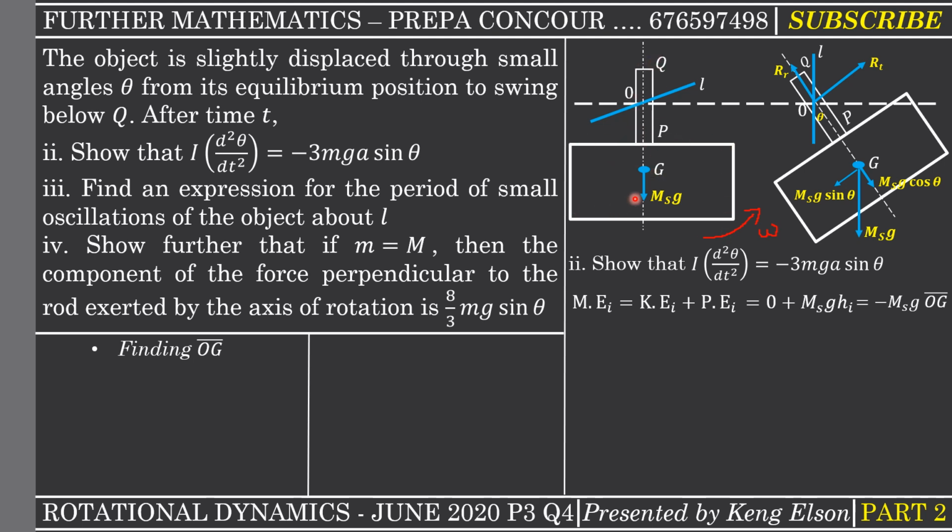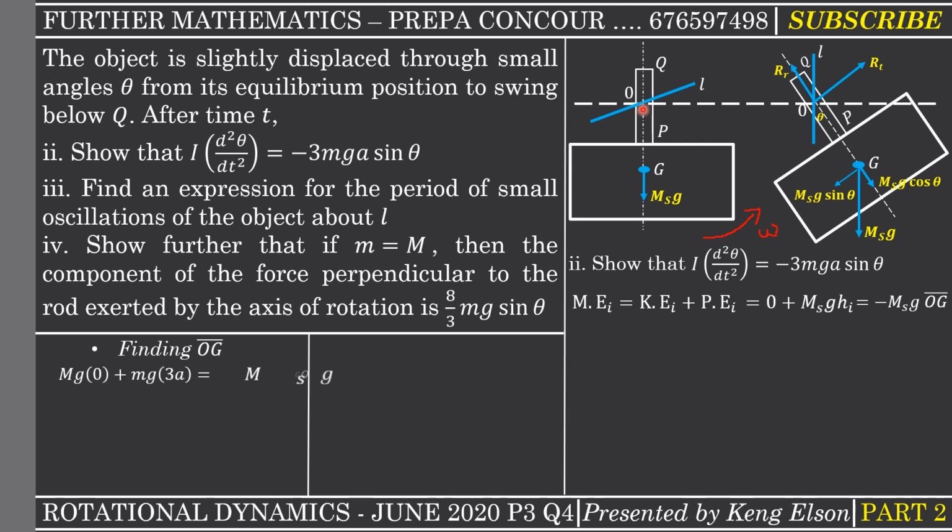We have the rod and then we have the rectangular lamina. So what will be the moment of the rod? It's going to be the mass of the rod times the distance separating the rod and the axis. But you realize that this axis was actually passing through the center of the rod, and the weight of the rod is acting at that point. So there is no distance separating the weight of the rod and that axis. So the moment of the rod about that axis will be 0.